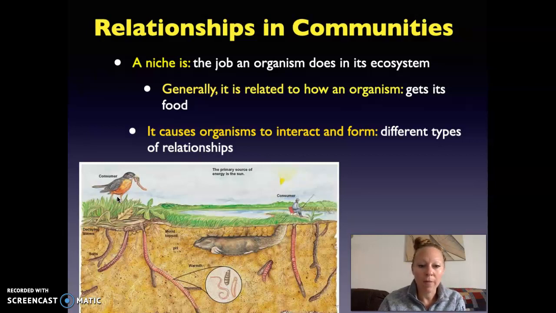But the job of the worms is to move the soil around to keep it so that the soil doesn't get too compact and the roots of the grass can set and organisms can survive in the land. And so that is the job of the worm or the niche of the worm. And so the way that organisms interact is oftentimes impacted by what their niche is.